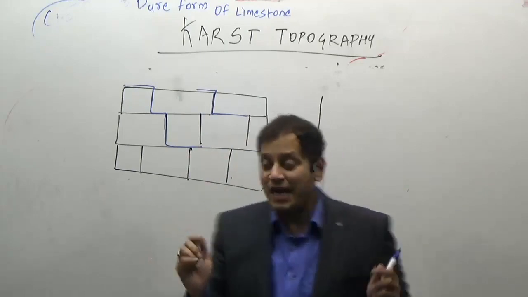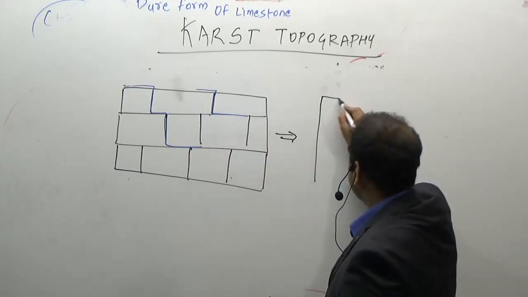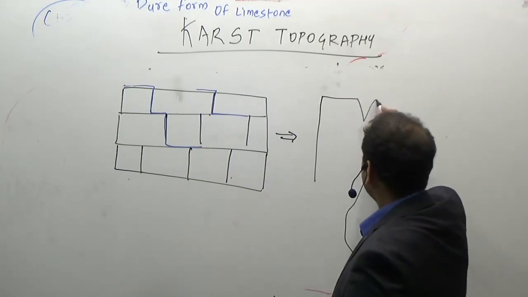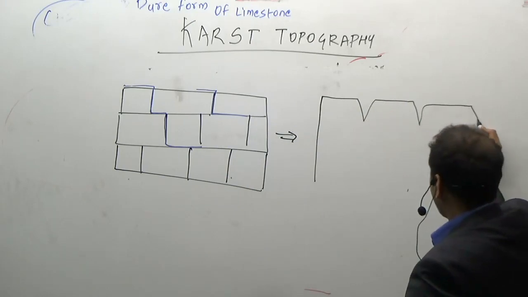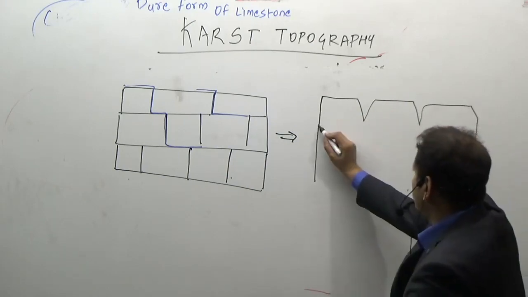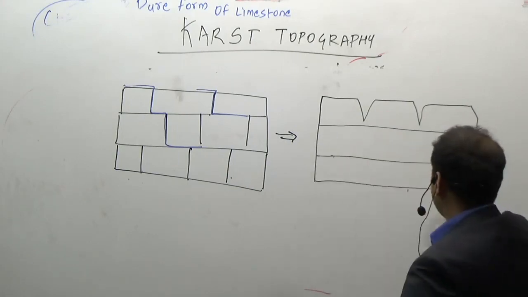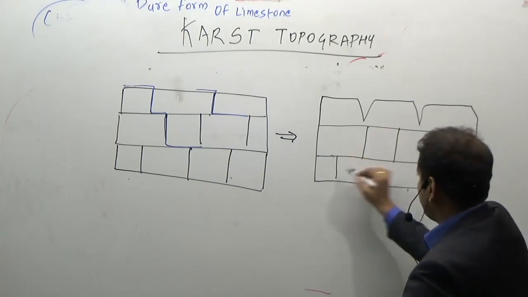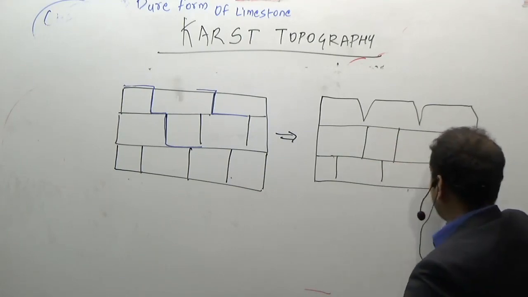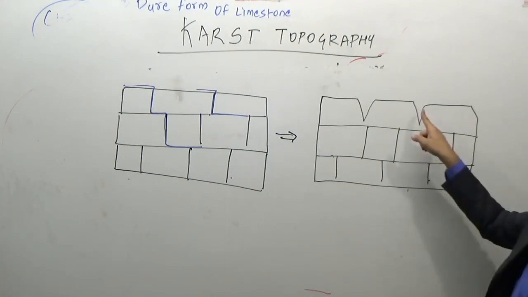And as a result, we have such a topography where the joints open up.